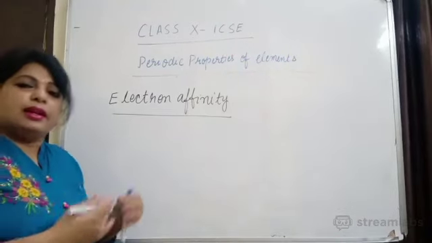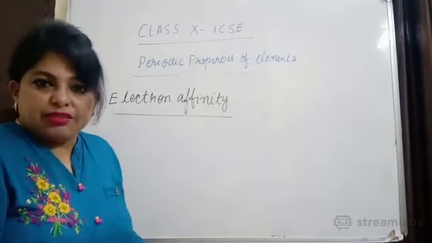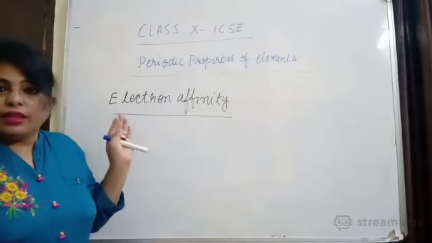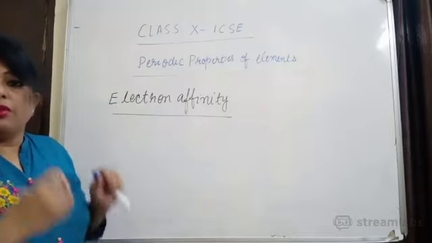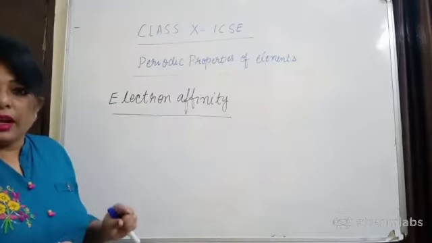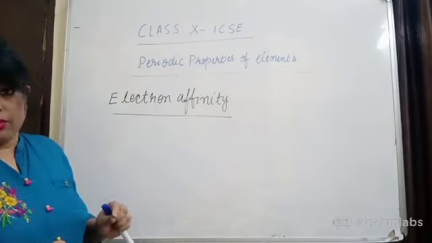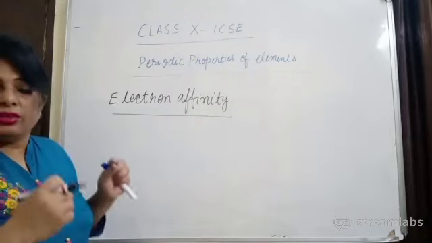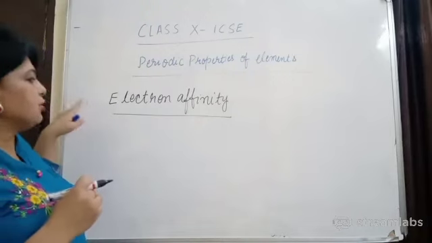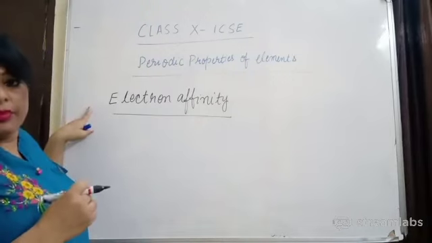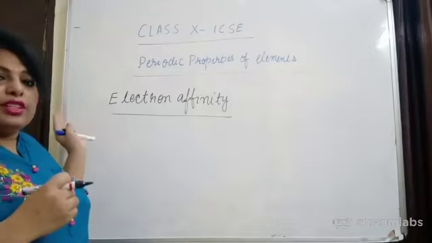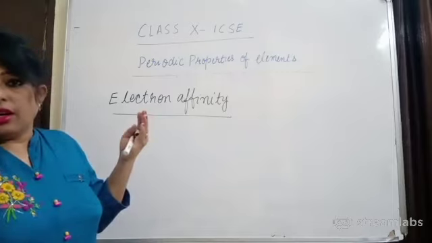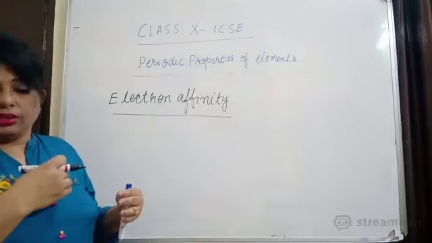So when any non-metal gains an electron, it releases some kind of energy, and that energy is known as electron affinity. So what is electron affinity? The amount of energy released when a non-metallic atom accepts one electron. When any non-metallic atom accepts an electron, it releases energy. That energy is known as electron affinity. Now I told you which can easily accept electrons.